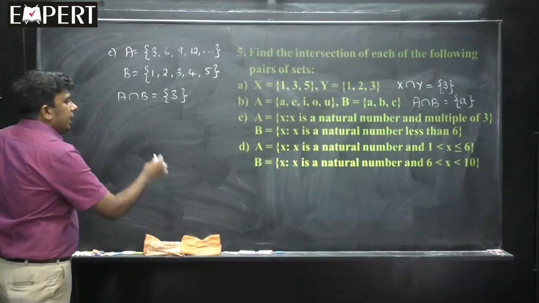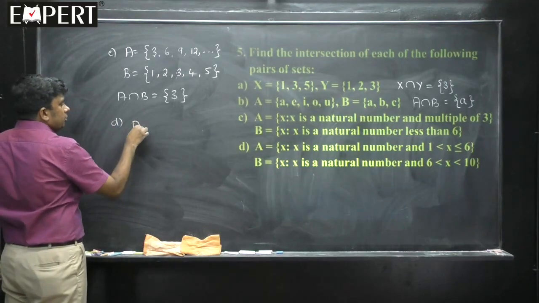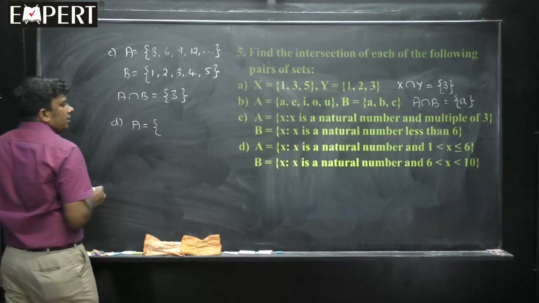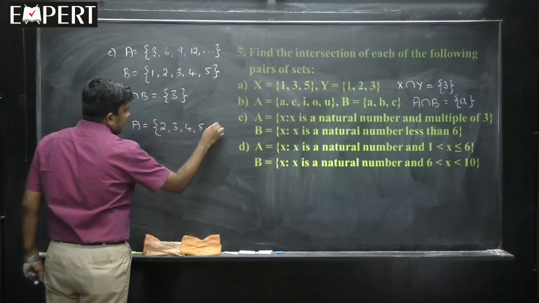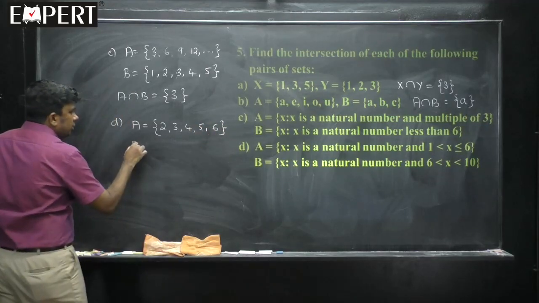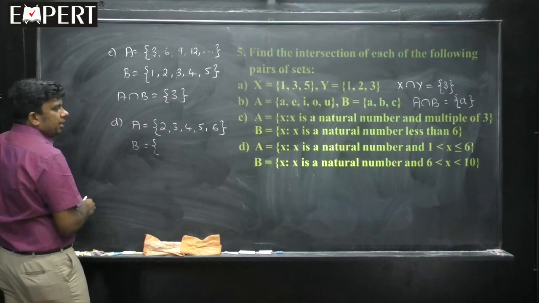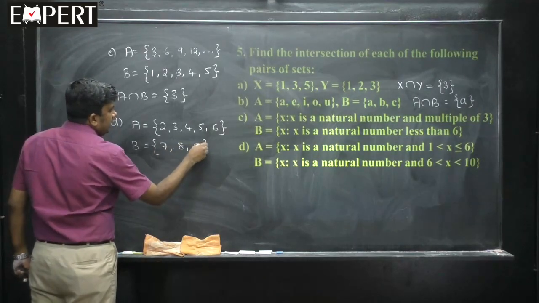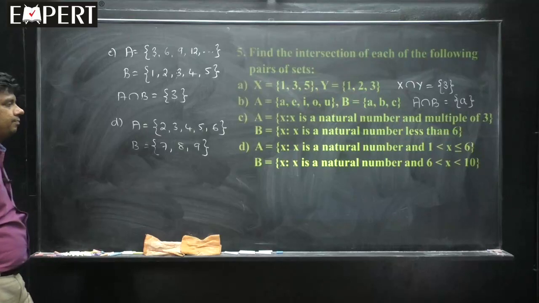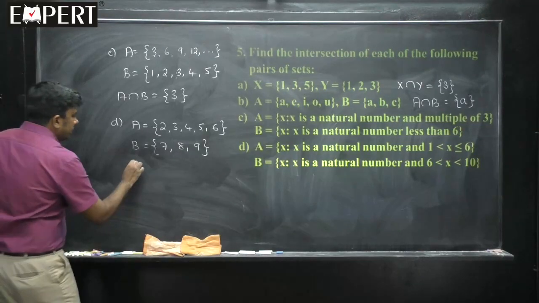D. A is equal to x such that x is a natural number and 1 < x ≤ 6, which means 2, 3, 4, 5, 6. Then B is equal to x such that x is a natural number and 6 < x < 10: 7, 8, 9. Now students, what is A intersection B?